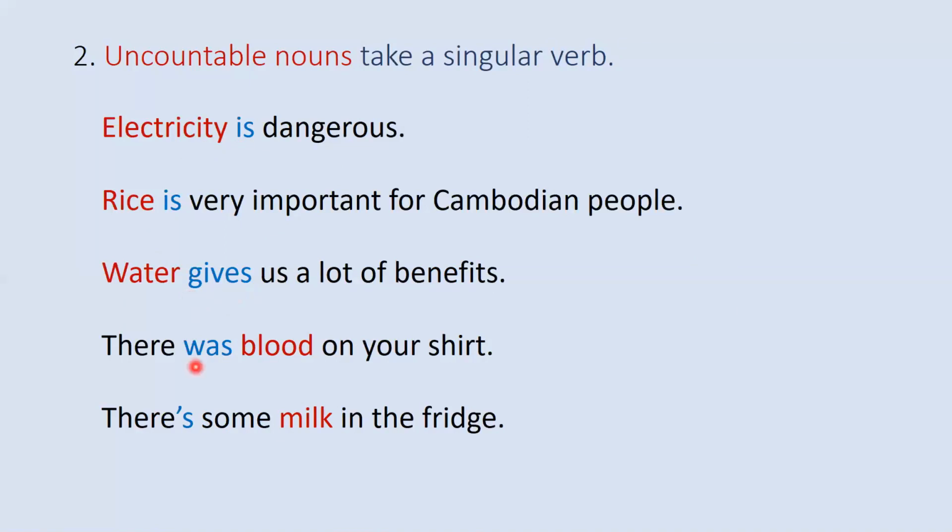There was blood on the shirt. Was is a singular verb. There's some milk in the fridge. There's here is from the phrase there is, and is is a singular verb. So remember, we use singular verbs with uncountable nouns.